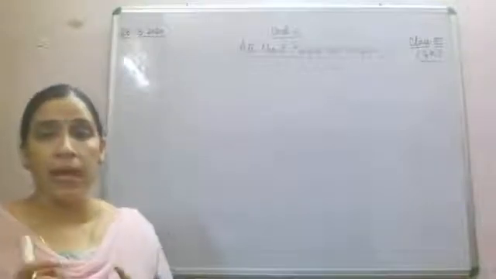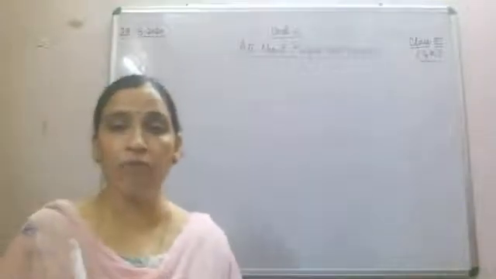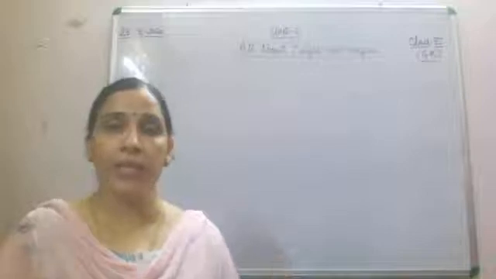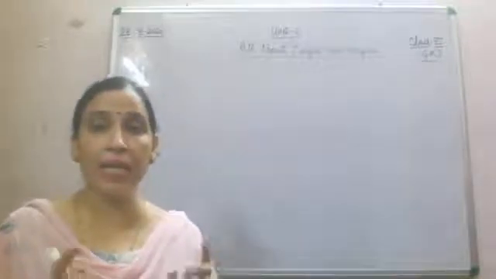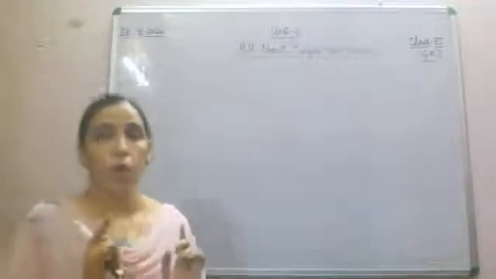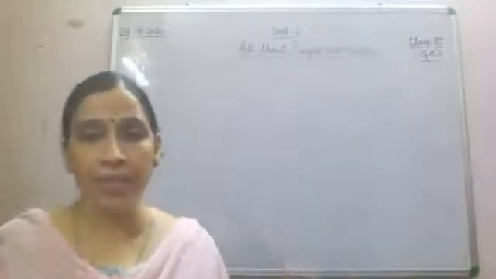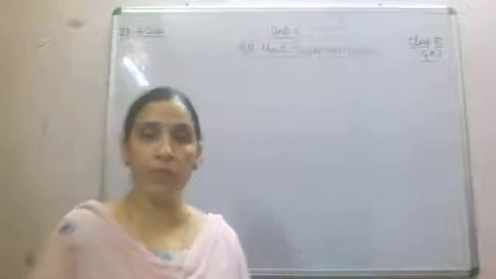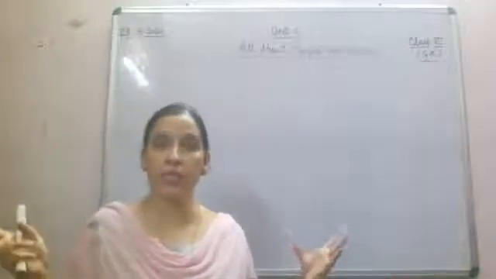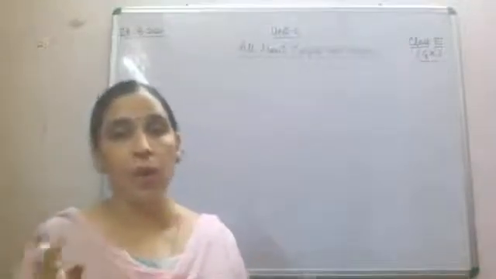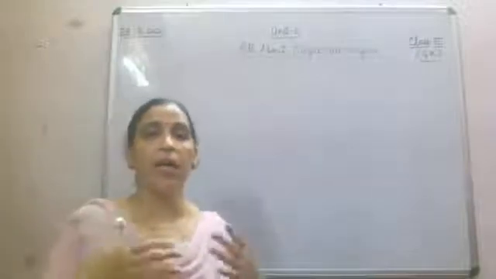Pentapotamia means an island delta of 5 converging rivers. Converging rivers means where 5 rivers meet and form a delta. Delta means a fertile land.